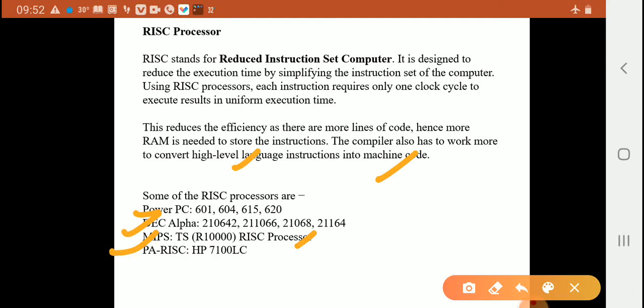This is a sample of the RISC processors. RISC is the reduced instruction set computer processor.